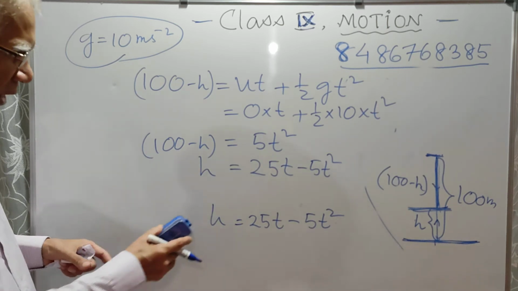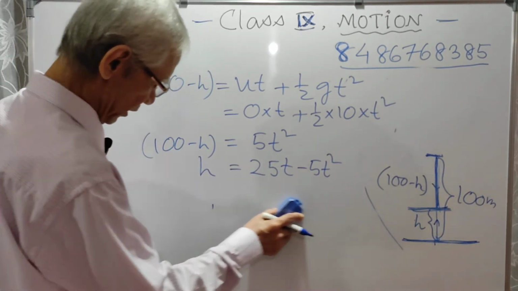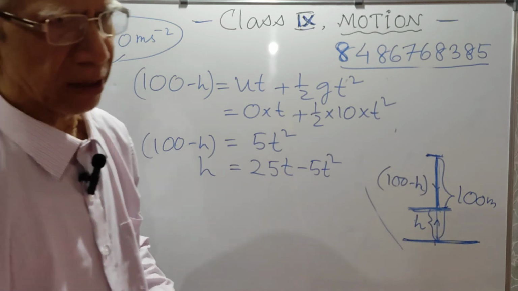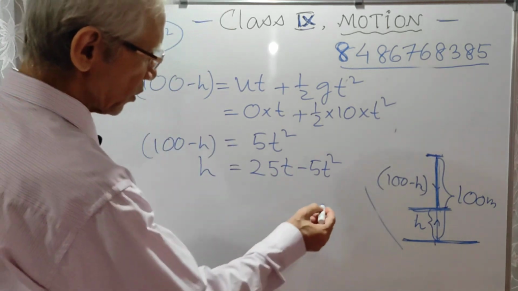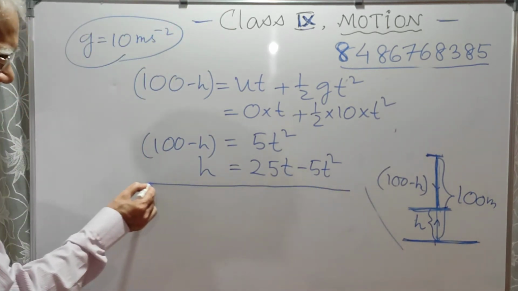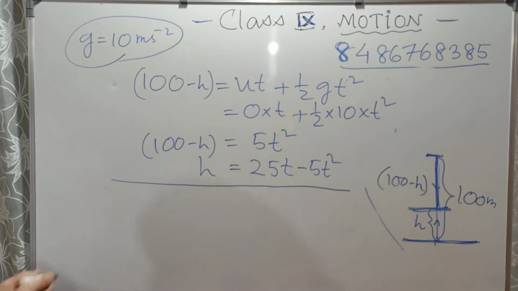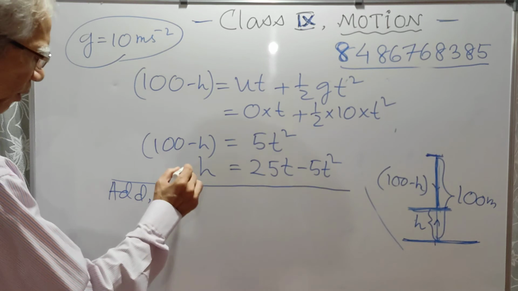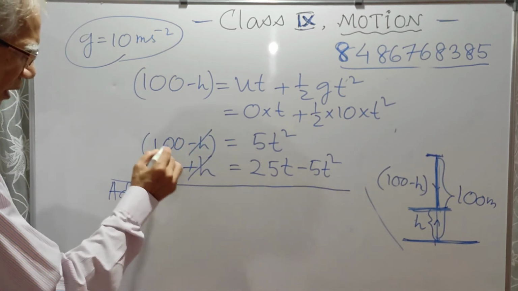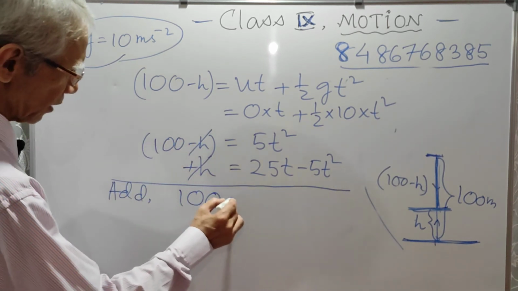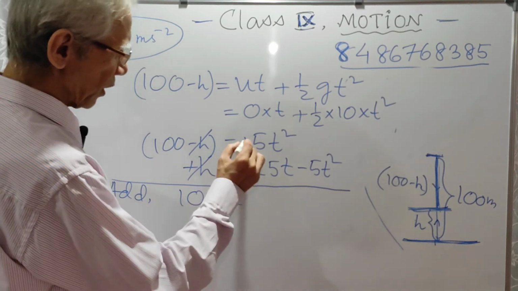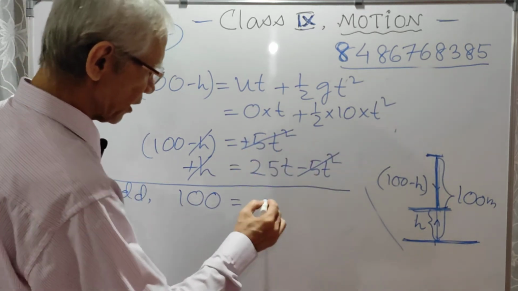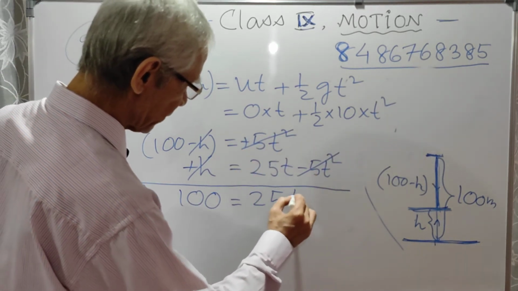Now you can solve by any method. There are different methods: substitution, elimination, addition, subtraction. So I do by elimination, addition, subtraction. That is how I solve. So I add. So when you add, this minus h plus h cancel, what remains? 100 equal to plus 5t square minus 5t square cancel, what remains? 25t.